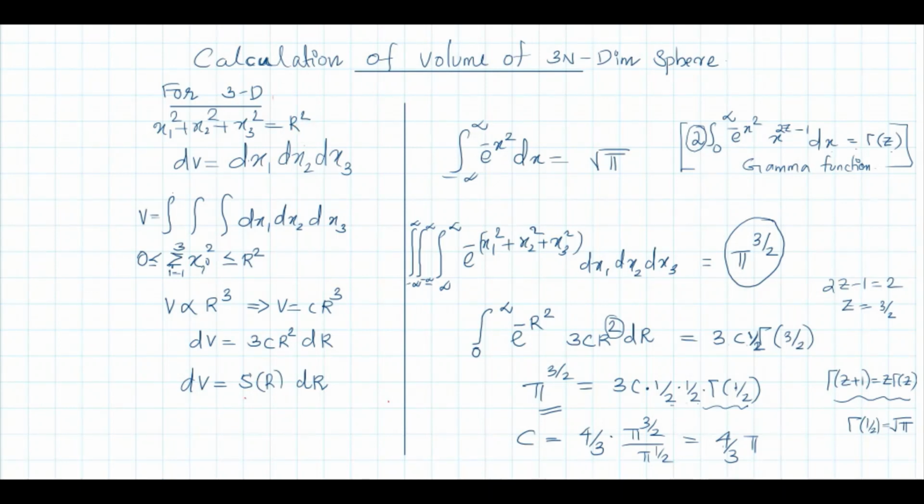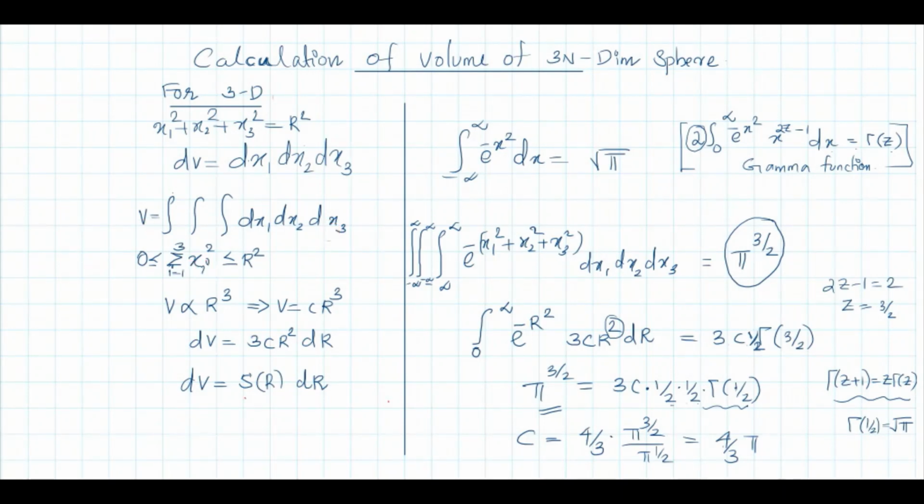I want to find an expression for the volume of the sphere. You can take the infinitesimal volume element as dx1 dx2 dx3. Then just integrate this volume element to get the total volume.